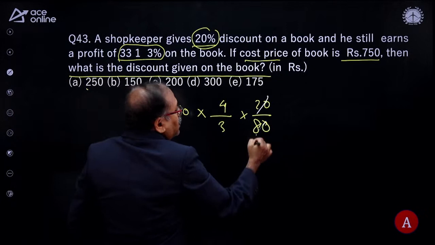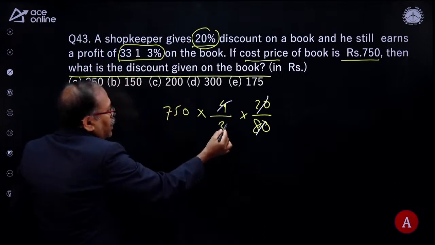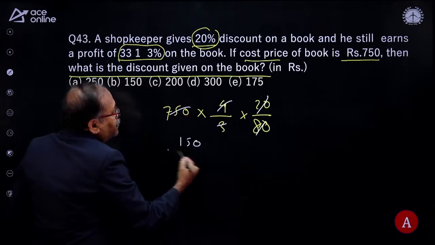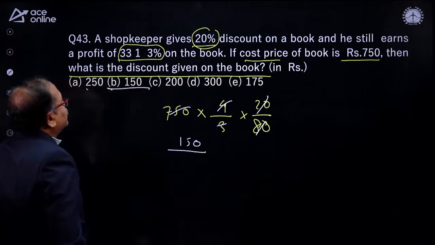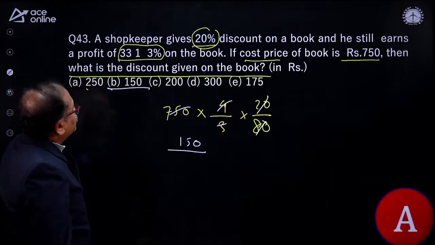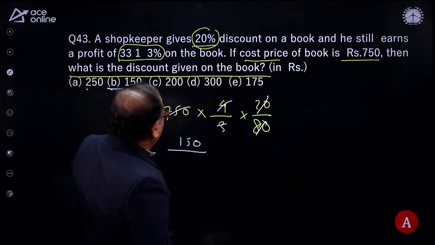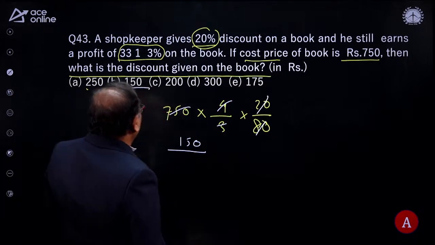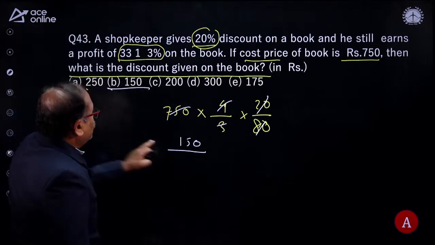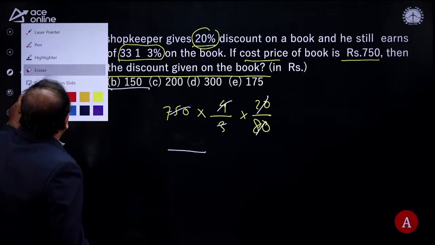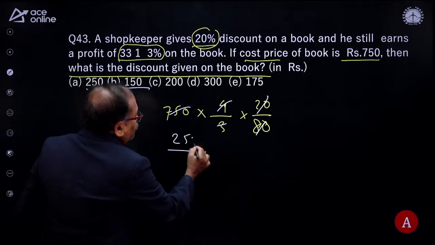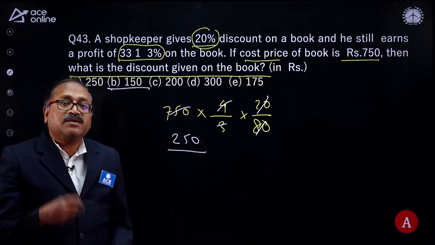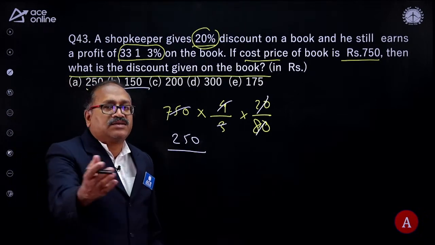Look at this one. This gets cancelled 4 times. There's 480. And here it gets cancelled. 150 is the discount. Option choice B. What is the discount given over here? So that is 250. Here this is 250. That's it. That's the only thing. In the prelim you get at this level. Only that it says speed.